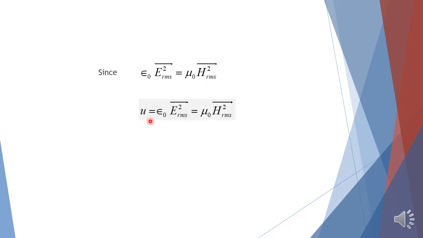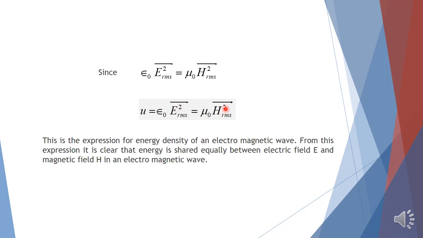Substituting this in the above expression, we get U equals ε₀ E_RMS², and that is also equal to μ₀ H_RMS². This is the term in terms of the electric field vector, and this is the term in terms of the magnetic field vector.